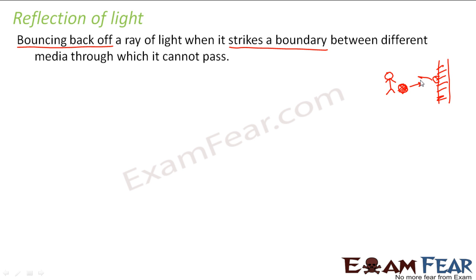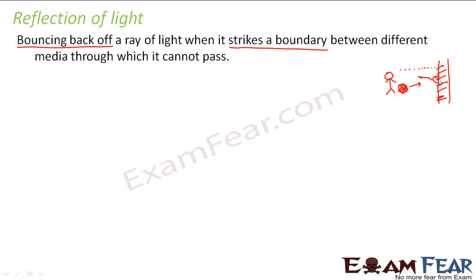Why does it come back? Because it reached the boundary. Till there, while the ball was going through this path, there was no boundary and it was able to pass. But as soon as it reached the wall, it was not able to cross it, so it bounced back.